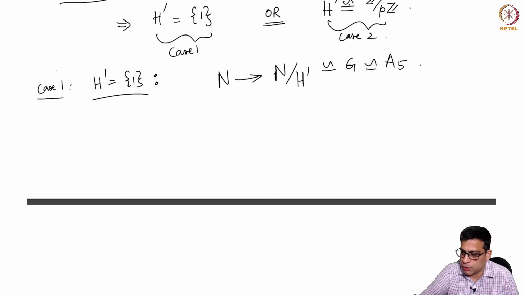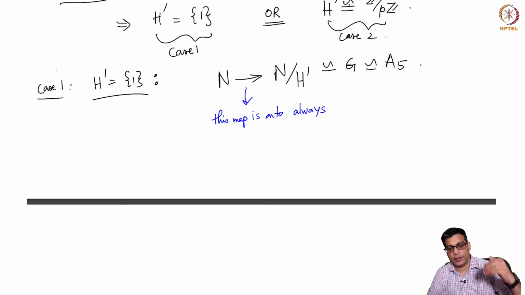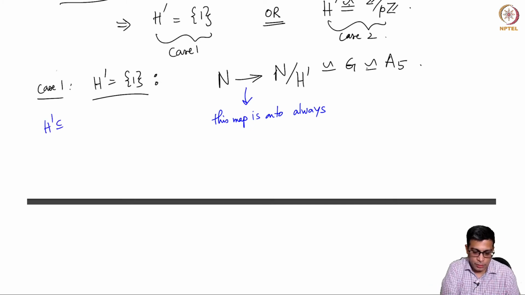Now what can you say about this map? This map is onto, always. This is the canonical map from a group to that group mod a normal subgroup.